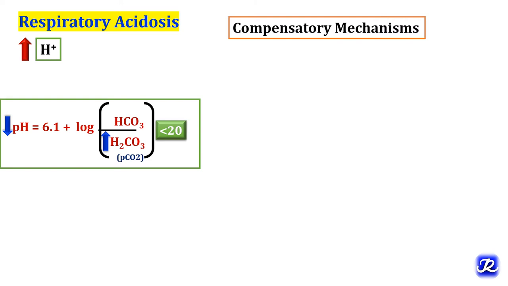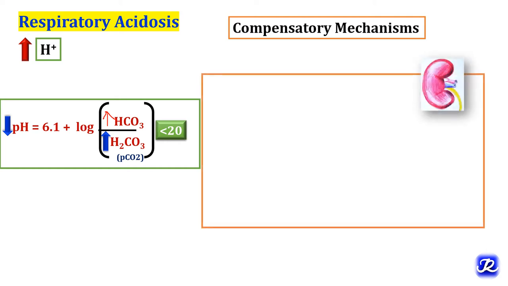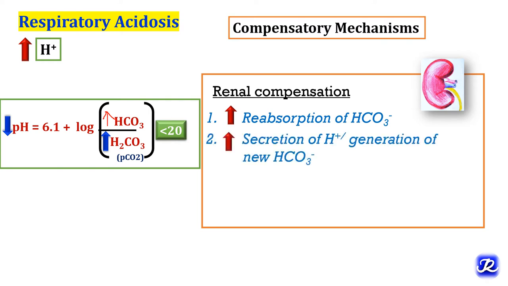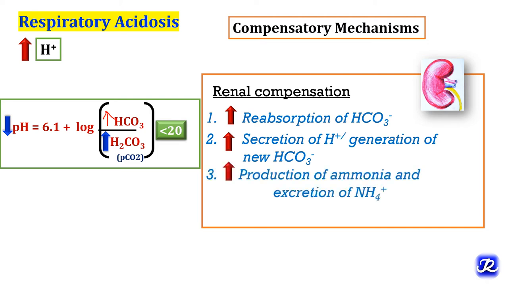In respiratory acidosis, due to increase in carbonic acid level, the ratio of bicarbonate to carbonic acid becomes less than 20. So the body tries to bring back this ratio to normal by increasing the bicarbonate level in blood. This condition affects mainly the respiratory system, so that's why renal compensation plays a very important role here. This bicarbonate level in blood can be increased by increased reabsorption of bicarbonate by the kidney. Second, by increasing secretion of hydrogen ions and generation of new bicarbonate. And the third mechanism is increased production of ammonia and excretion of hydrogen ions as ammonium ions.